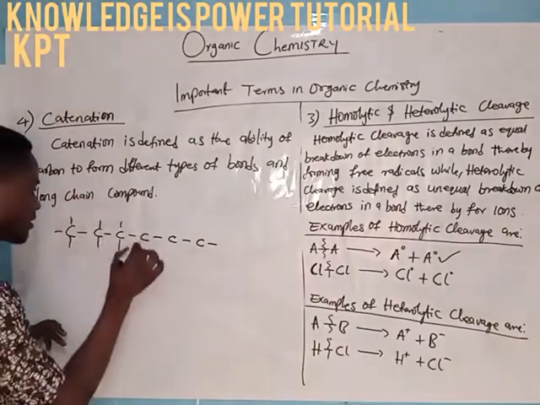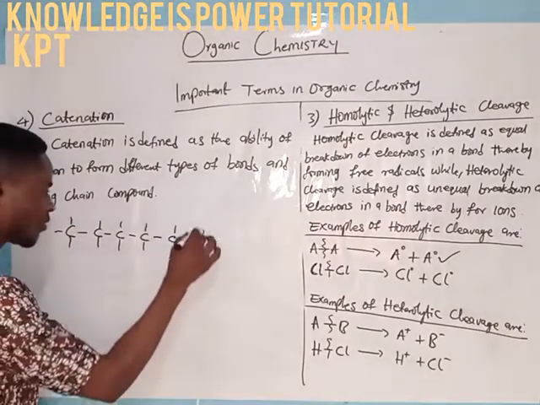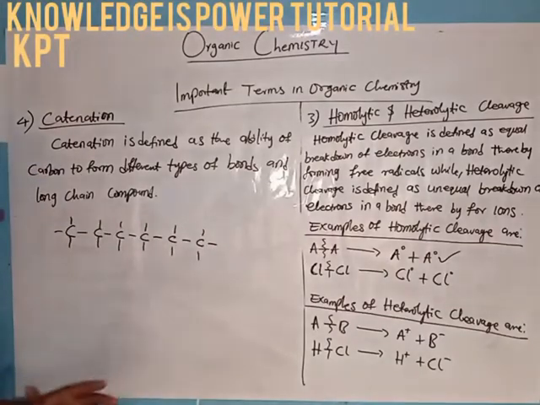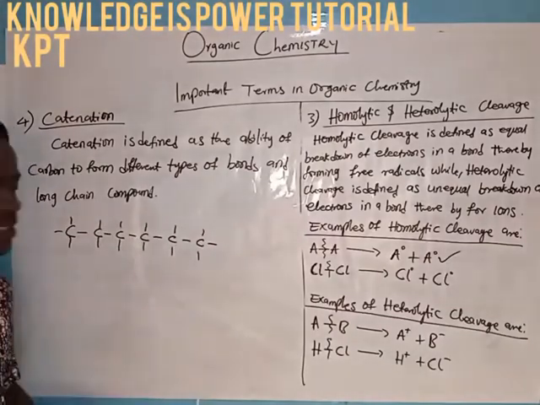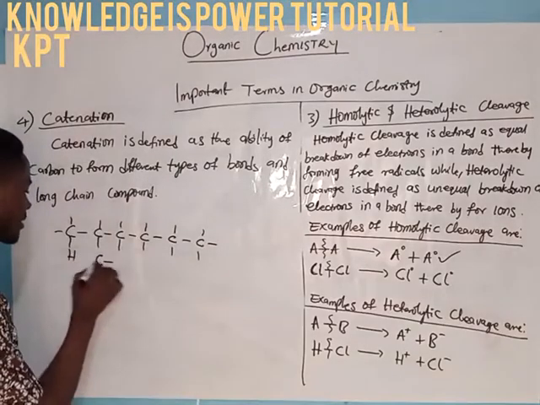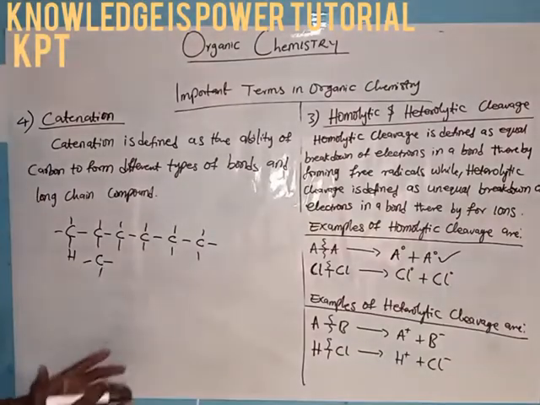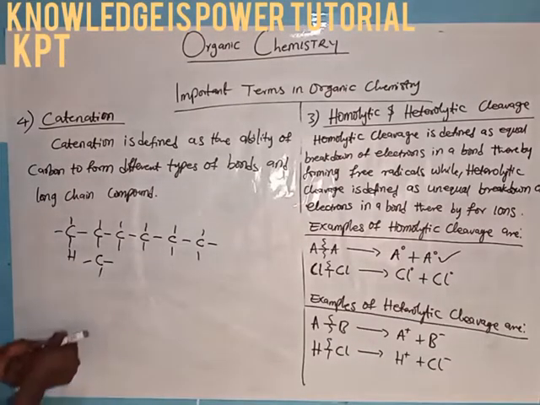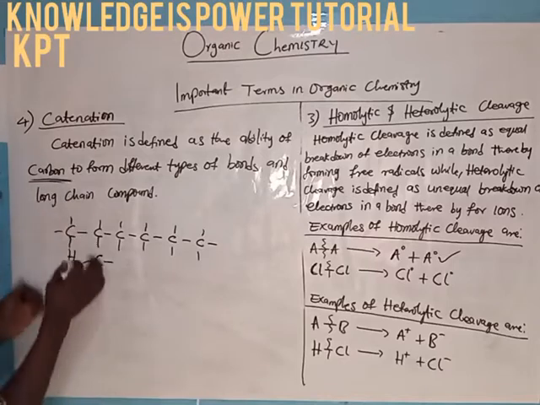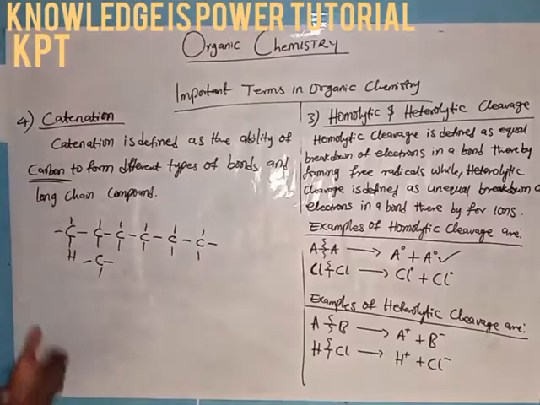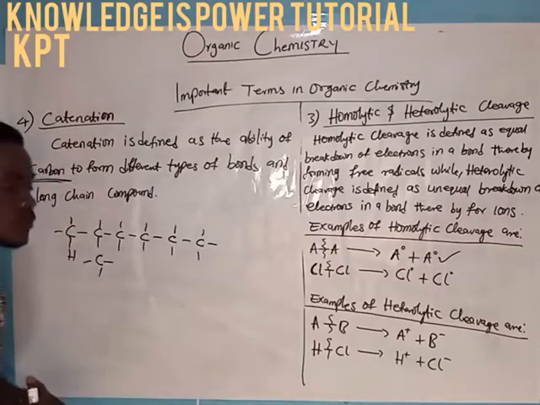Carbon is tetravalent, meaning that carbon must be surrounded with four bonds, and all of these arms of carbon are ready to attach to other elements. It could attach to hydrogen, or it can attach to other carbon, and it goes on. So this unique ability of carbon to form a very long chain and also strong bonds is termed catenation.